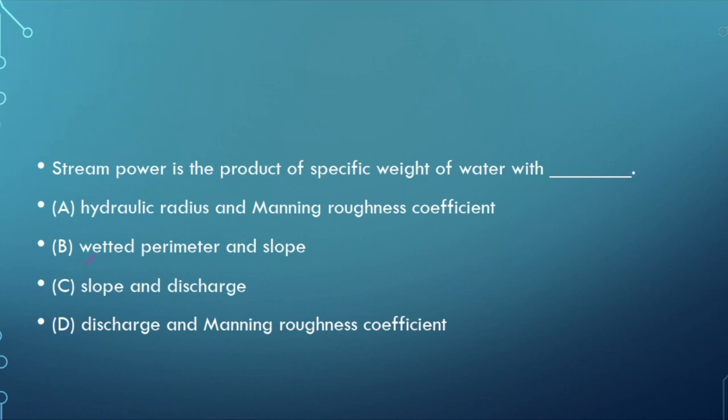So the formula for stream power is basically a product of density, along with small g, that is acceleration due to gravity, then Q, that is discharge, and S, that is slope. So omega is equal to rho g Q S. So we have rho, and S is slope, and Q is discharge. So the right answer is C.